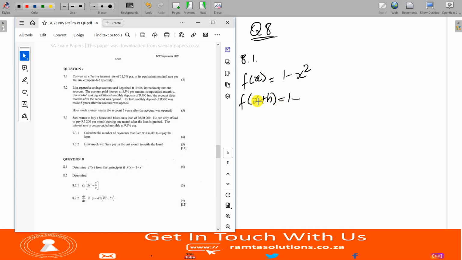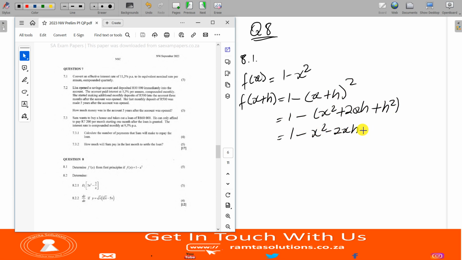This means where there's x you put x plus h. So here it is, x plus h all squared. Further simplifying this, it'll become x squared plus 2xh plus h squared. Further, it'll be 1 minus x squared minus 2xh minus h squared.